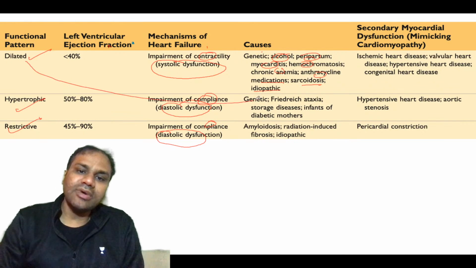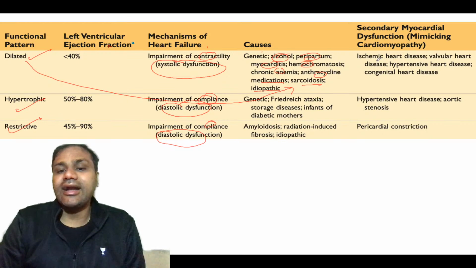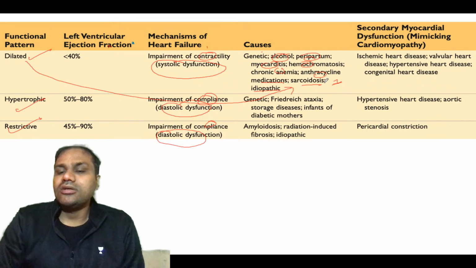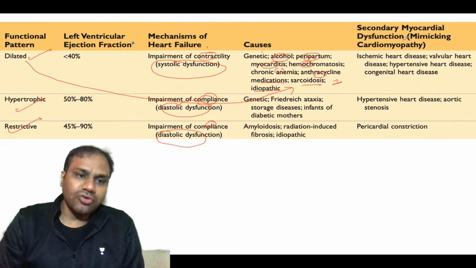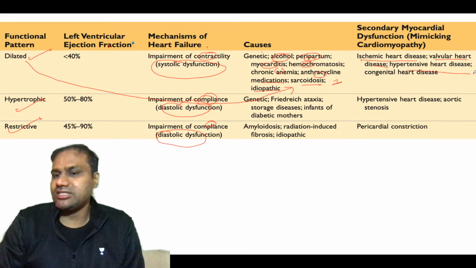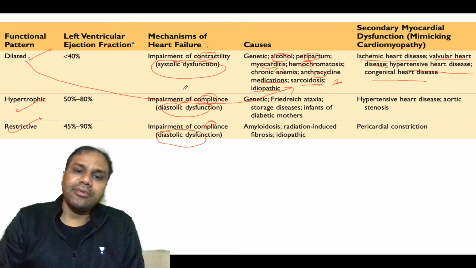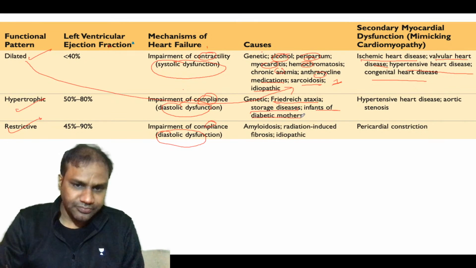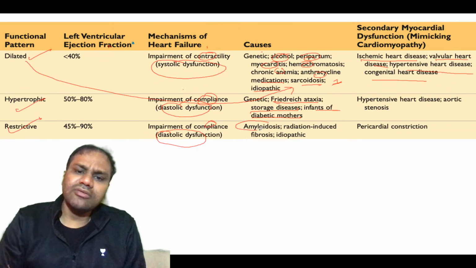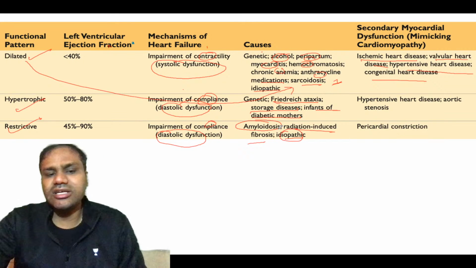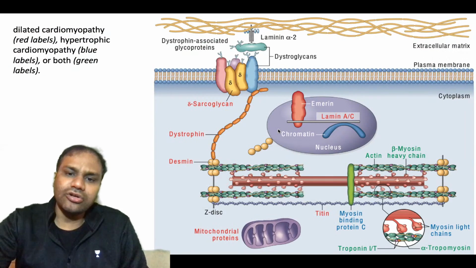So for dilated cardiomyopathy, sarcoidosis is a cause, but for pericarditis, sarcoidosis is not a cause, okay, that you need to remember, and this is what they check. Secondary myocardial dysfunction, or those which mimic cardiomyopathy, are ischemic heart diseases, valvular heart diseases, hypertensive heart diseases and congenital heart diseases. Hypertrophic causes are associated with different syndromes like Friedreich's ataxia, storage disease, and infants of diabetic mothers. Restrictive, mostly you get amyloidosis, radiation induced fibrosis and idiopathic. This is also idiopathic, but restrictive is more associated with amyloidosis.